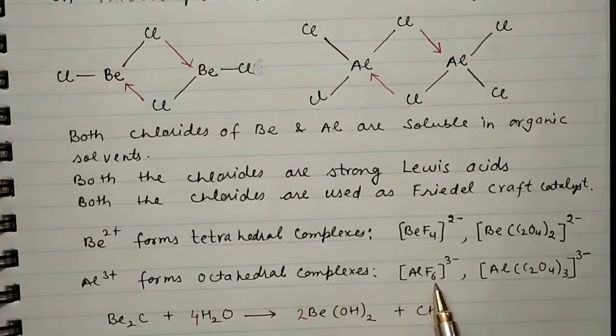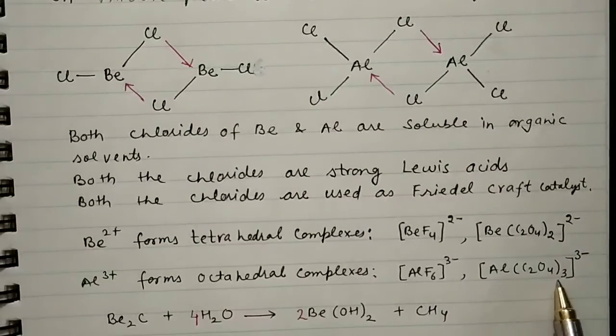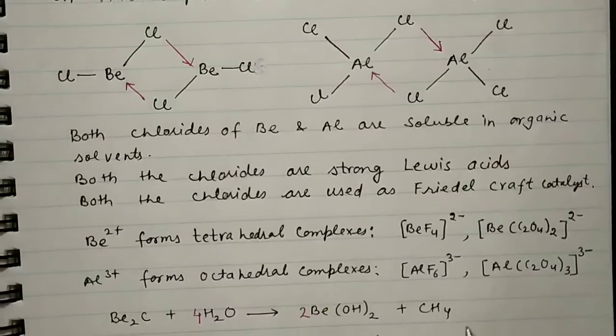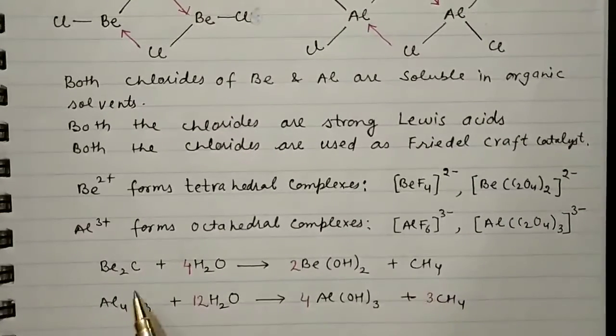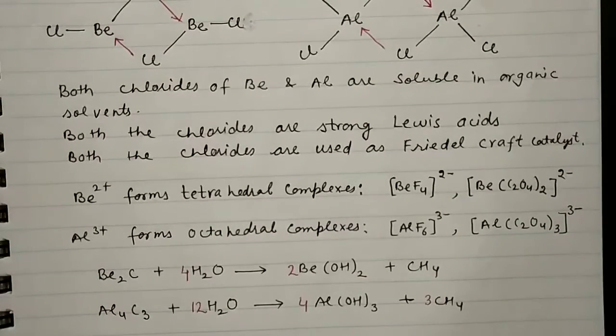Beryllium carbide and aluminium carbide are hydrolyzed to give the corresponding hydroxides: beryllium hydroxide and aluminium hydroxide, along with methane gas. So these are the diagonal relationships of beryllium and aluminium.